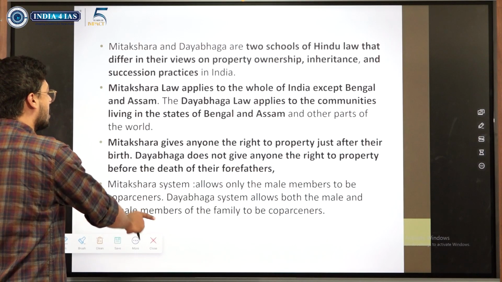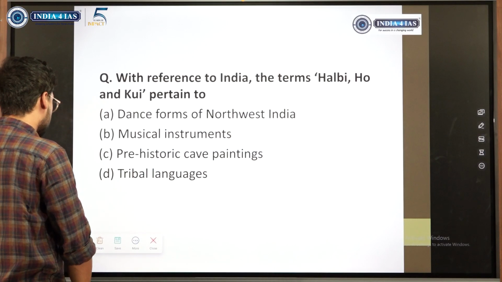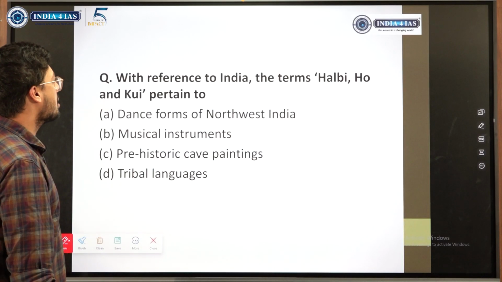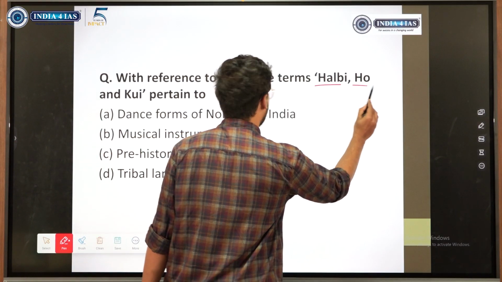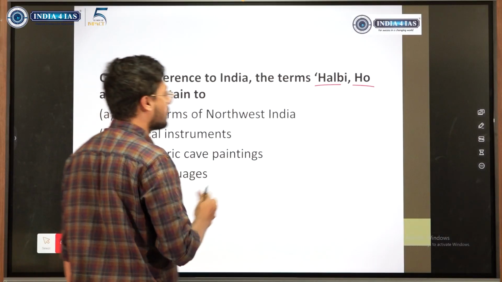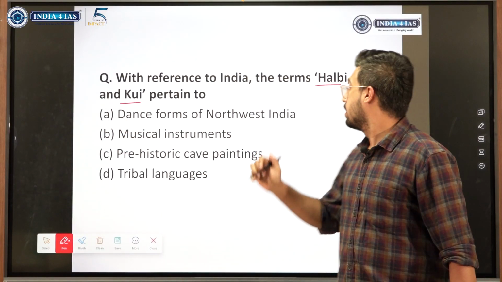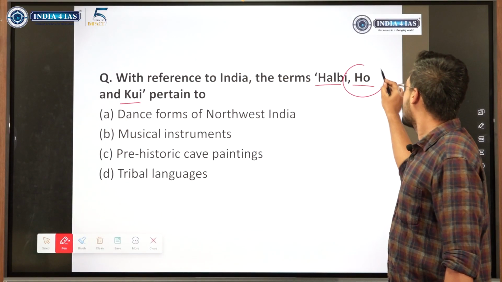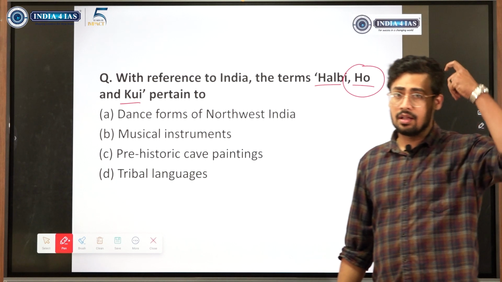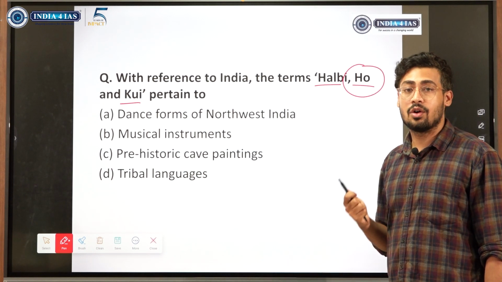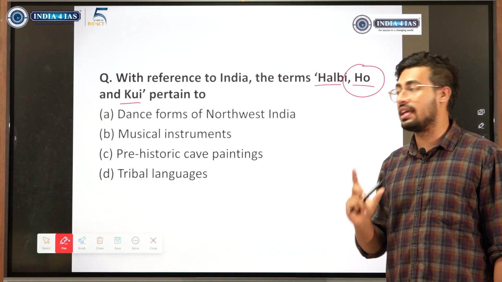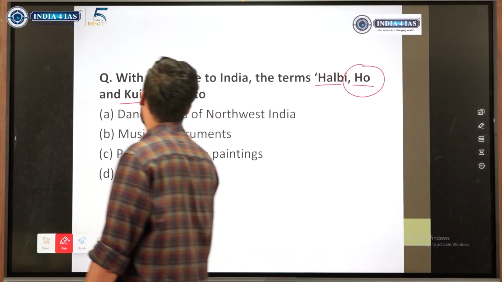Right, so we'll move to the next question. With reference to India, the terms Halbi, Ho and Kui. Let me give you one hint. If you have solved modern history PYQs, then you would have come across this term Ho, in the Ho and Munda uprising. Ho is something related to the tribal thing. So look at the options available.